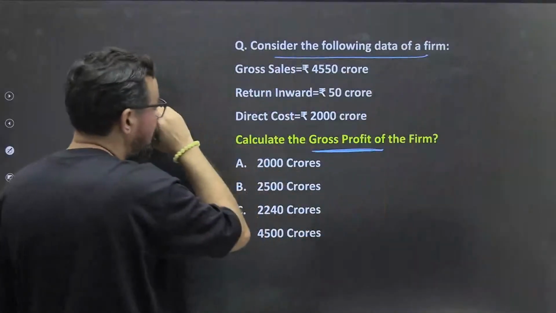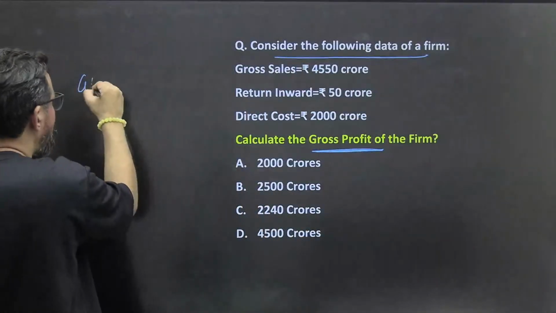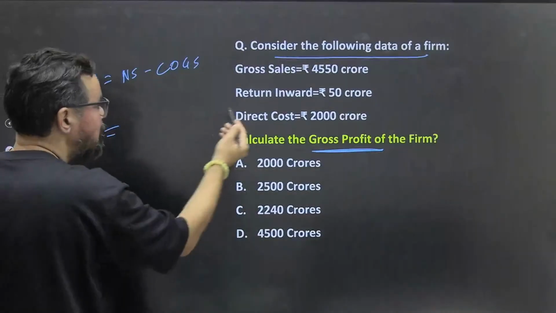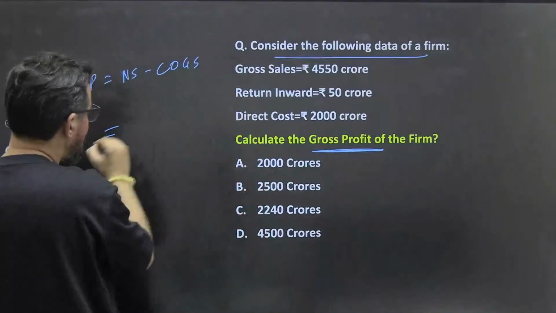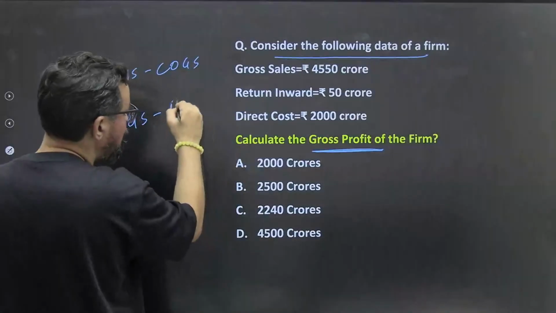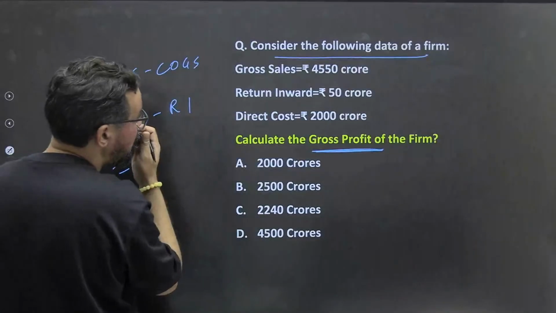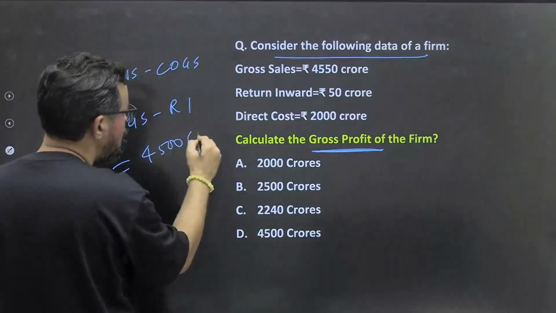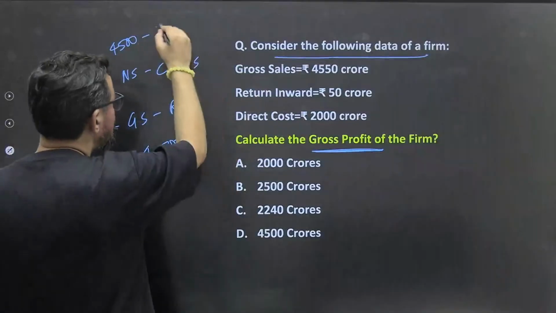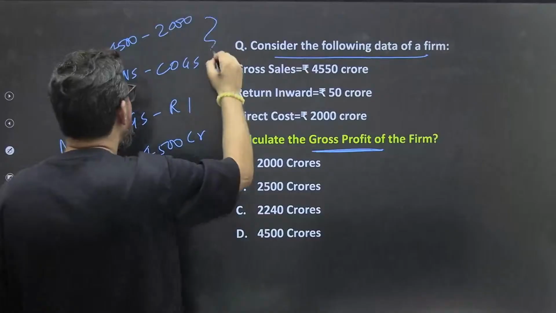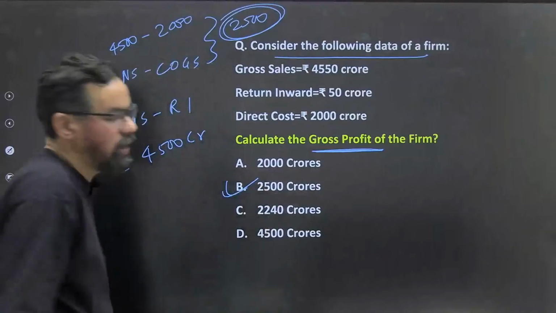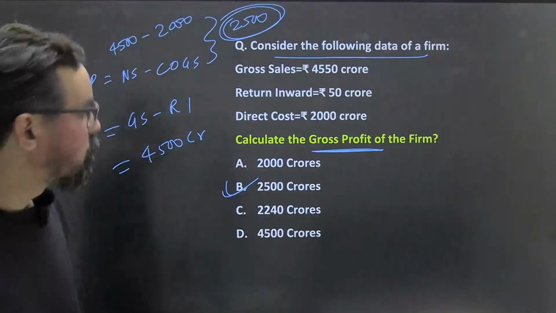Now you have to calculate the gross profit of the firm. Consider the following data. How do we calculate gross profit? Again the same: net sales minus cost of goods sold. In this case, net sales is equal to gross sales minus returns inwards. So it is equal to 4,500 crores. Then 4,500 crores minus cost of goods sold of 2,000 crores is 2,500 crores. So 2,500 crores will be the right answer for this one. B should be the right answer. Understood? Okay, next one.